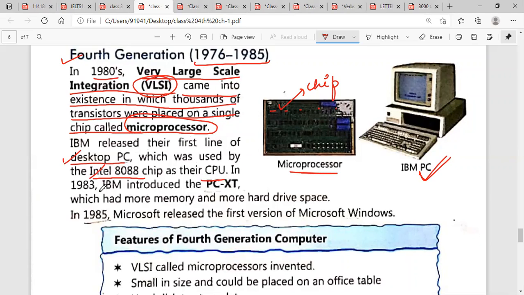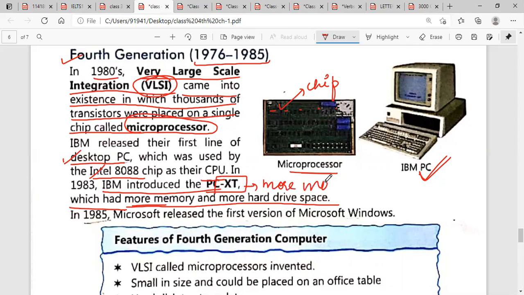In 1983, IBM introduced the PCXT computer, which had more memory and more hard drive space. Please, students, underline this line. PCXT has more memory.